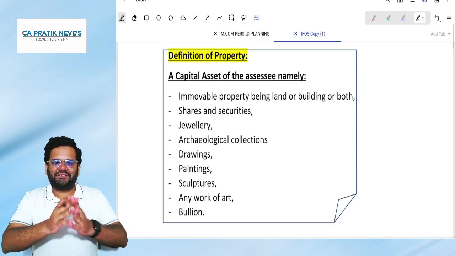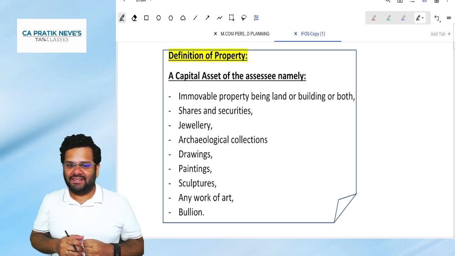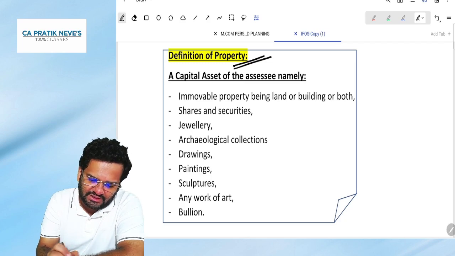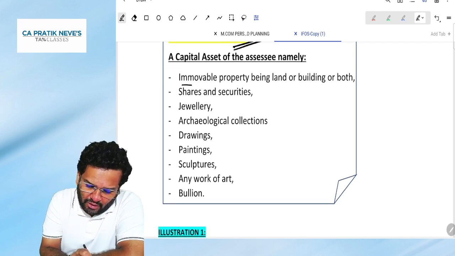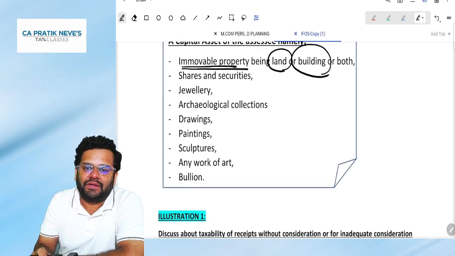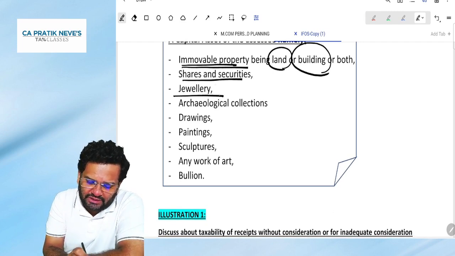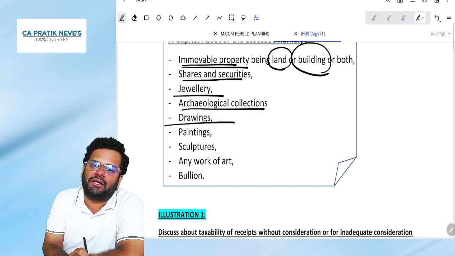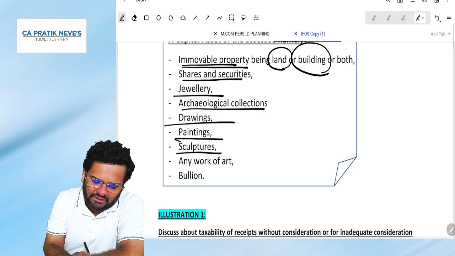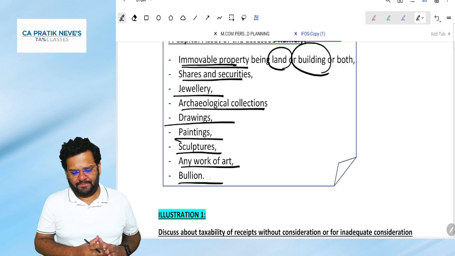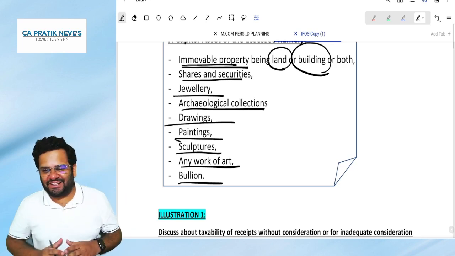Is it 100% clear to all of you? Then what is property? Property is defined to mean immovable property, land and building included. Then other things in property are shares, securities, jewelry, archaeological collections, drawings, paintings, sculptures, works of art, and bullion. Is this 100% clear to all of you?